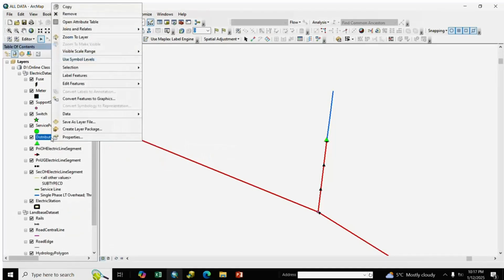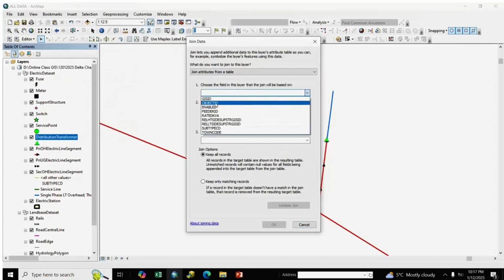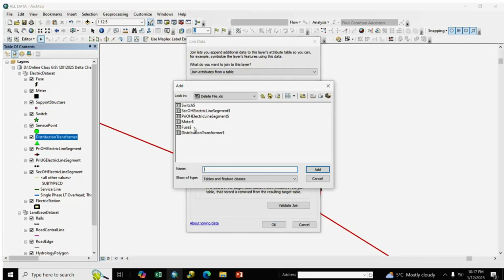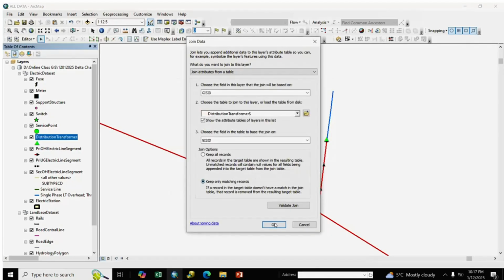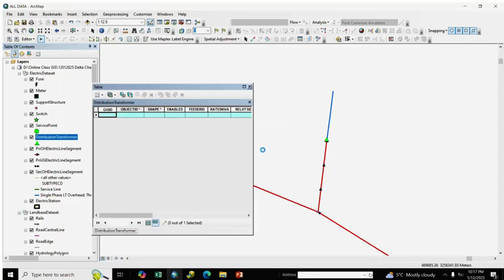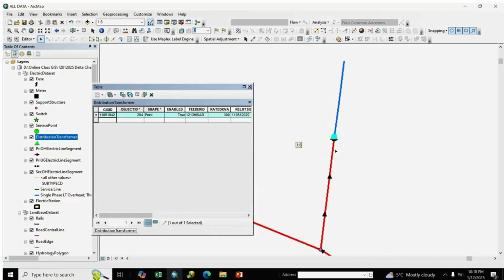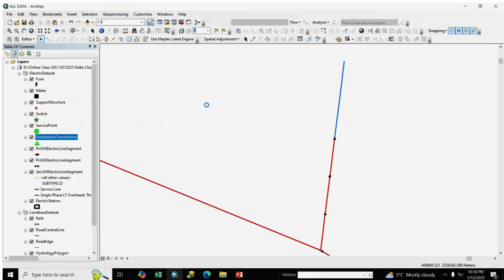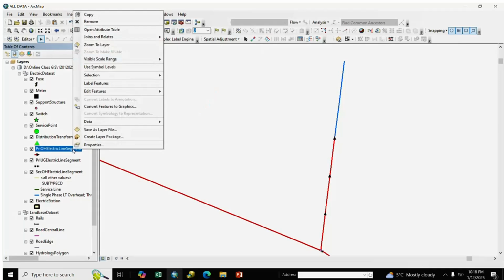Next DTR. We go to DTR, join, we select GIS ID, distribution transformer, add, keep only matching records. We open the attribute table, select the DTR and delete, right click and remove the Excel. Next primary OH.